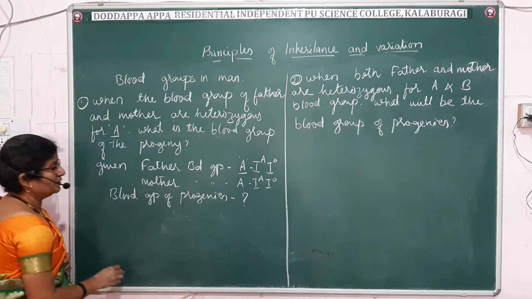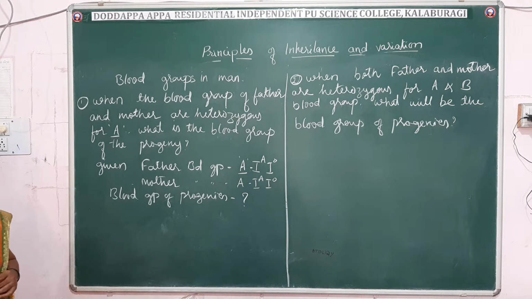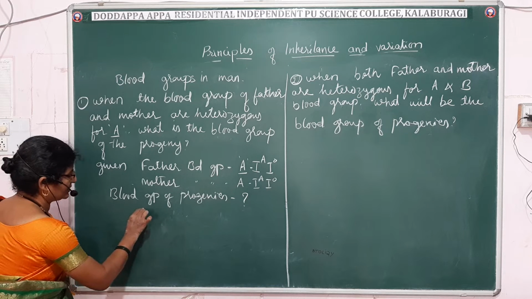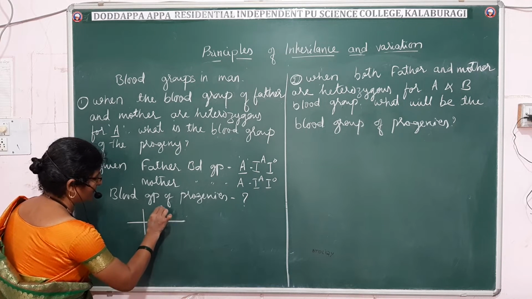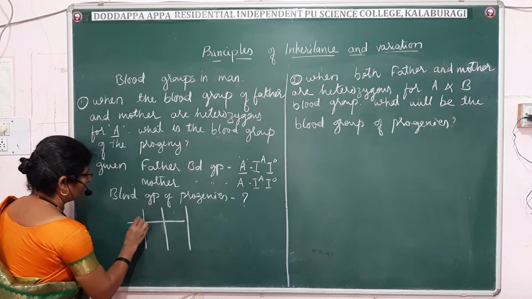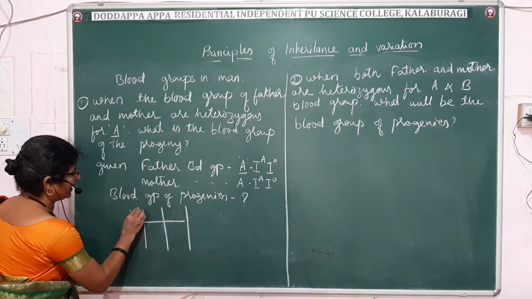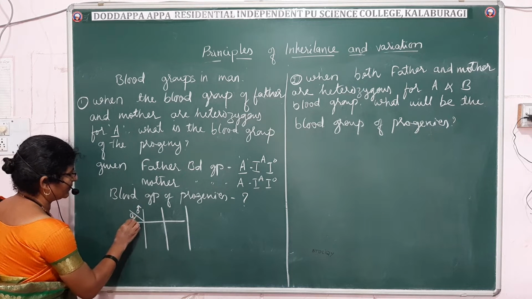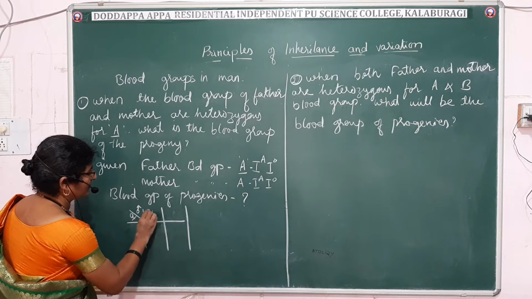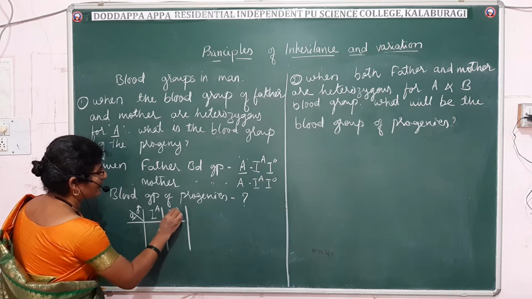So no need for me to write the parent gametes; let me write the progenies directly by checkerboard. On one side let me take the father's and on the other side the mother's gametes.